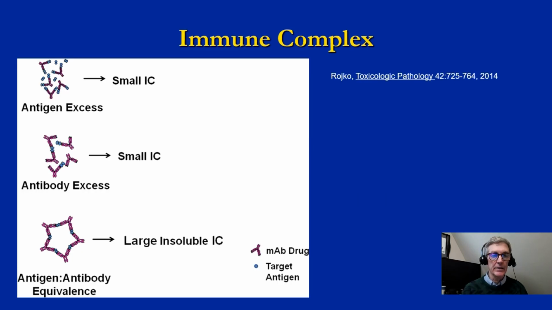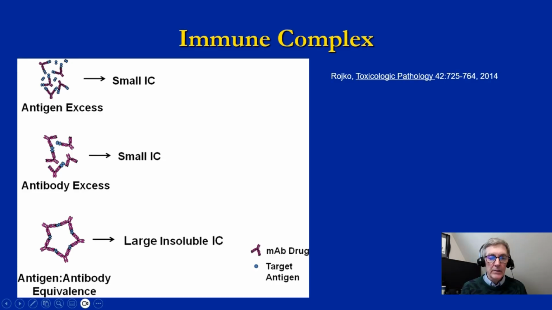Now, these antibodies can form complexes with the antigen that they're recognizing, especially if there's an antibody-antigen equivalence. And what happens, instead of just floating around and carrying off the antigen, these all sort of complex together in these large insoluble immune complexes. A common target that would cause this is a drug, and that's what is mentioned here. And that's why drugs can sometimes be associated with a serum sickness, which is where there are these immune complexes which can be trapped in the vessels, obstruct the vessels, and cause an immune reaction.